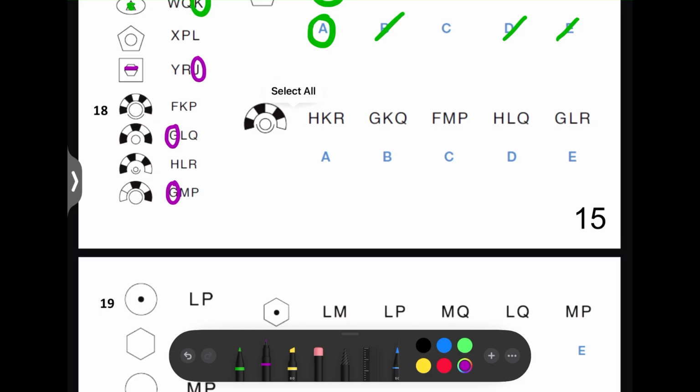They both have 5 sections. So 1, 2, 3, 4, 5. 1, 2, 3, 4, 5. As you can see in the other ones, we've got 1, 2, 3, 4, 5, 6. 1, 2, 3, 4, 5, 6, 7. That's why it's different. In this one, we've got 1, 2, 3, 4, 5, 6, which was the same as this one. And the first letter here was an H. So it's got to be an H.